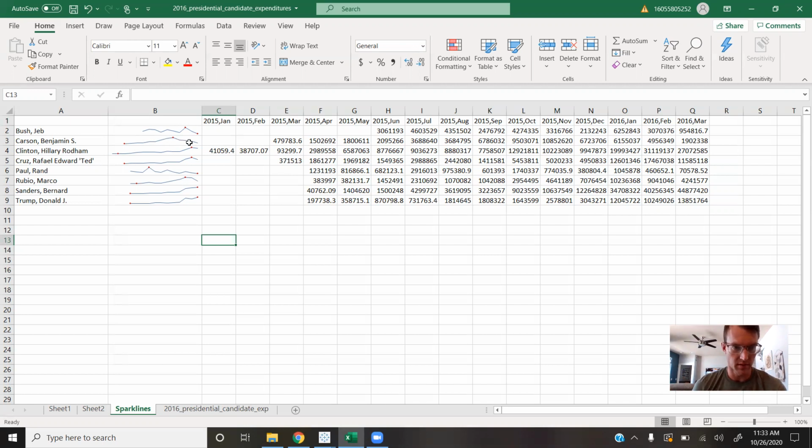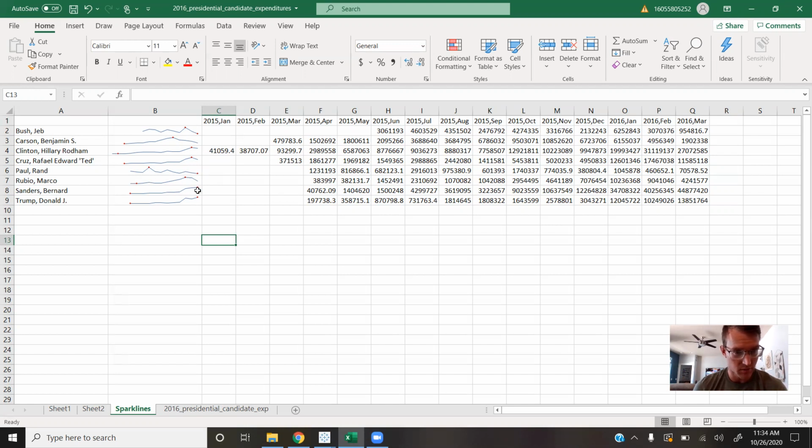You see their high point and then they start to fade. Ted Cruz, same thing, high point and faded pretty quickly. Again, Rand Paul had an interesting data set here. It looks like he peaked pretty early with his spending and then it just slowly dissipated over time. For whatever reason, maybe he wasn't willing to spend that. Marco Rubio, same thing, spending increased, then dropped off.